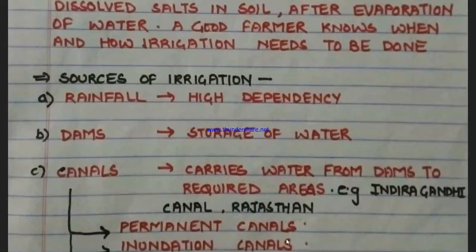These are temporary canals, a temporary setup to transfer water to areas where there is a deficiency of water for a particular period of time. So we have two basic canals, that is permanent canals and inundation canals.